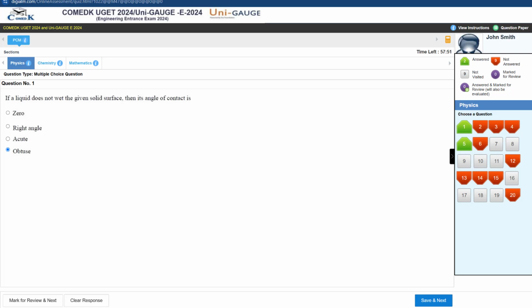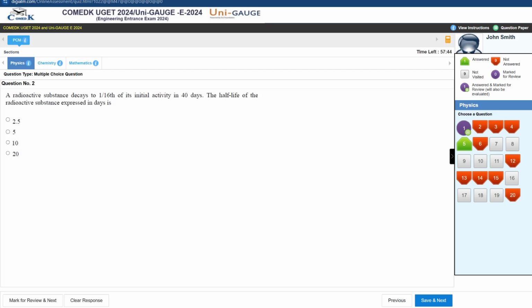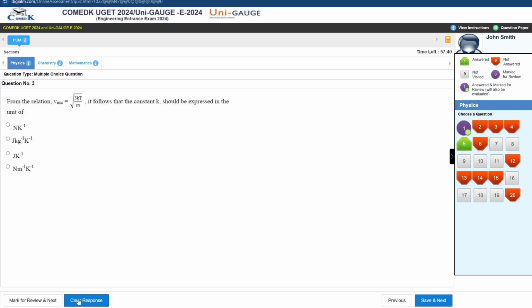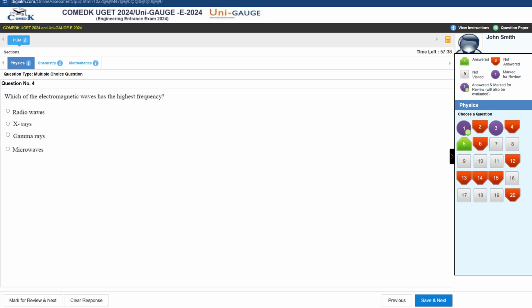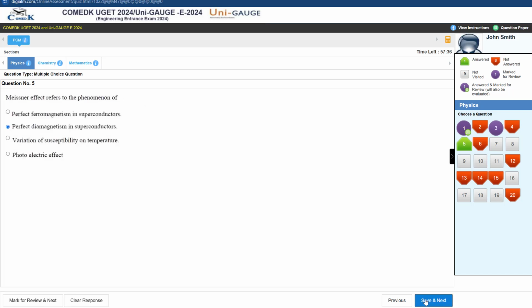It is not like in the OMR sheet, because in the OMR sheet once you tick the answer you cannot do anything, right? Here you have the chance, you can go and change your answer also. So that's why I always say that CBT, you don't need to get scared, because it is a more easier way of writing an exam.